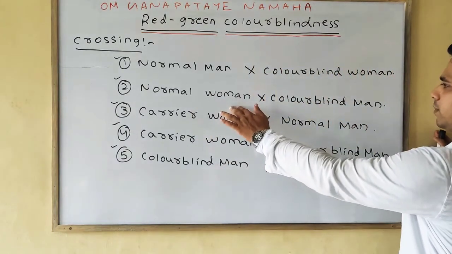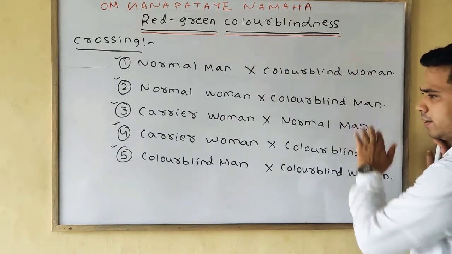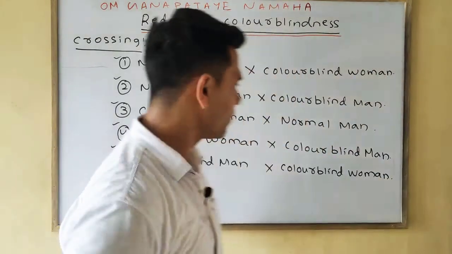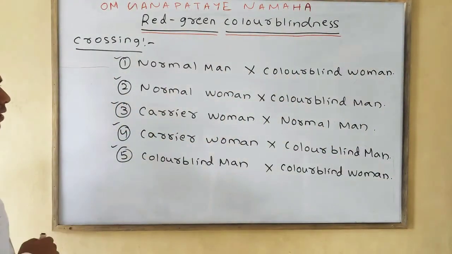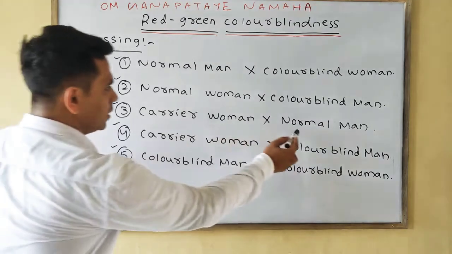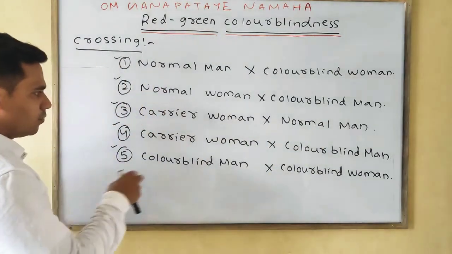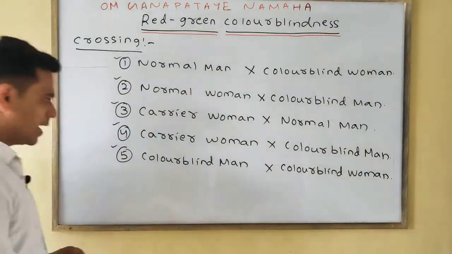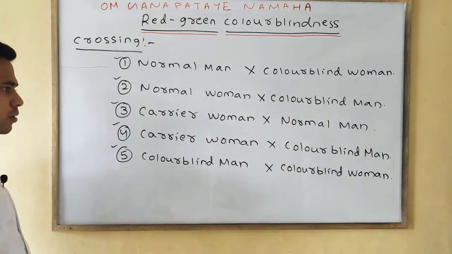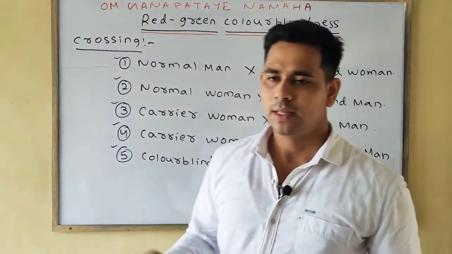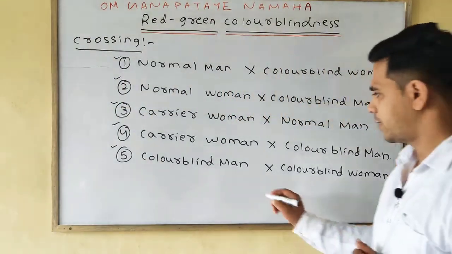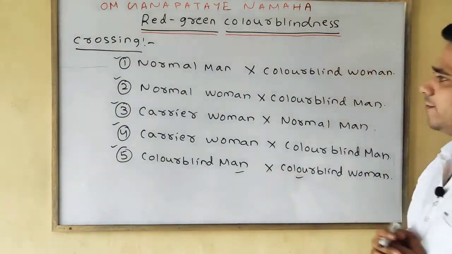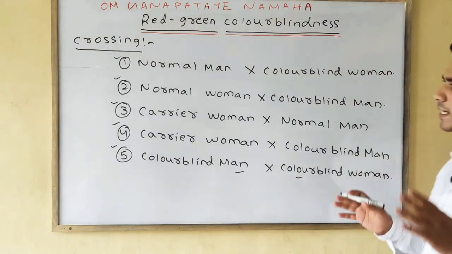If a normal woman marries a colorblind man, then what we will find. Next we will discuss if a carrier woman marries a normal man. Then the fourth one, if a carrier woman marries a colorblind man. And lastly we will discuss if both man and woman are colorblind, then what offspring or result we will find. So we will discuss 5 cases in detail.